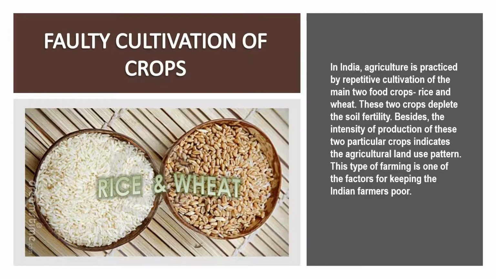Faulty cultivation of crops. In India, agriculture is practiced by repetitive cultivation of two main food crops, rice and wheat. These two crops deplete the soil fertility. Besides, the intensity of production of these two particular crops indicates the agricultural land use pattern. This type of farming is one of the factors for keeping the Indian farmers poor.